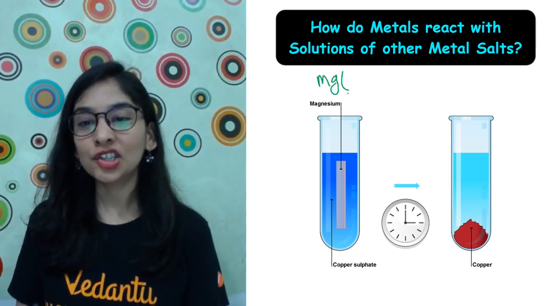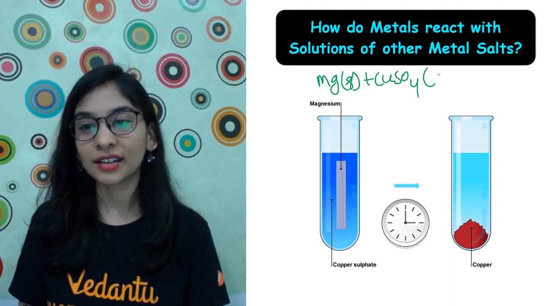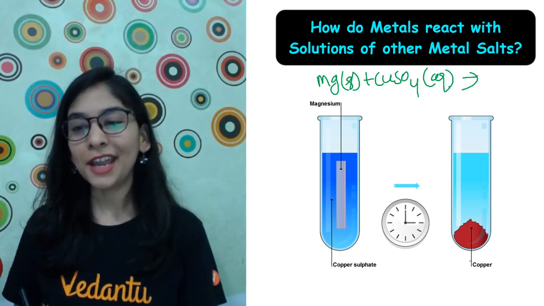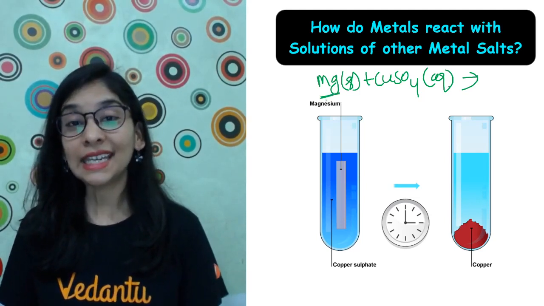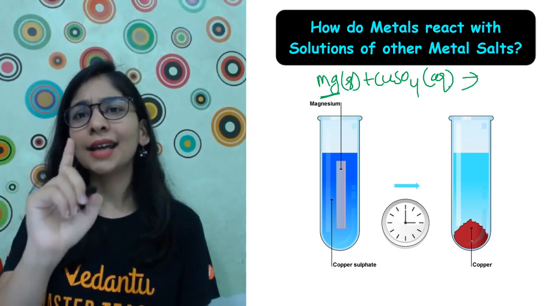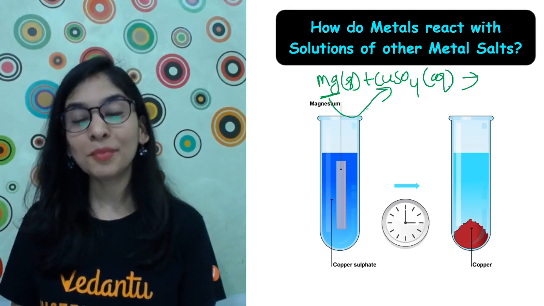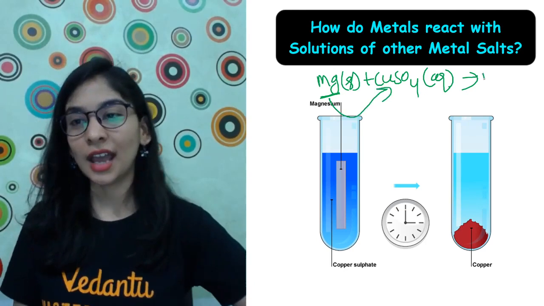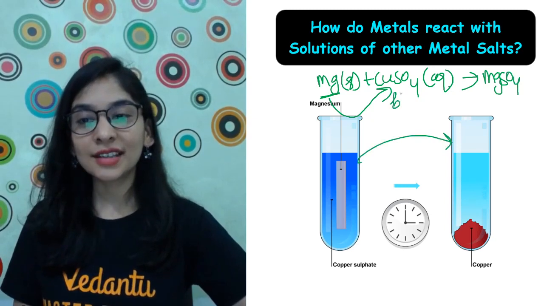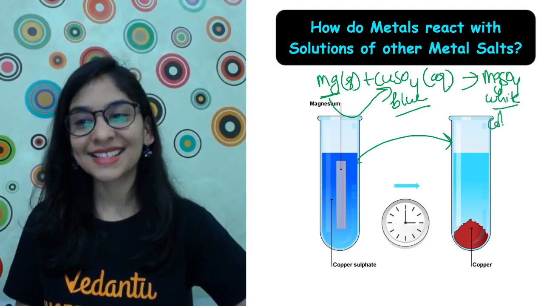Here I have taken magnesium ribbon, magnesium wire, and I'm putting it into copper sulfate aqueous solution. Look at this, what is happening. After 20-25 minutes, this is what we are observing. We are getting some precipitate settled down because some reaction had happened. What? Magnesium displacing the copper and taking its position. I got magnesium sulfate. See, the color is going to fade because this is blue in color and this is white in color, I mean colorless, to be very honest.